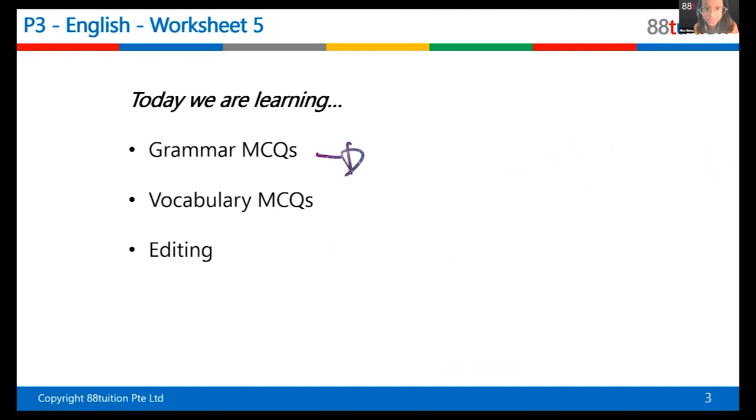There are 4 papers for your PSLE. Paper 1 is where you write composition and you write a letter or something for situational writing. That's paper 1. Paper 2 for PSLE is when you have comprehension, editing, grammar MCQ, vocabulary MCQ. So these 2 form under paper 2. Okay? And grammar MCQ, when you open paper 2, the first 10 questions are grammar MCQ.